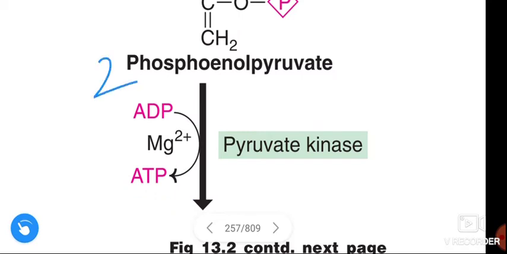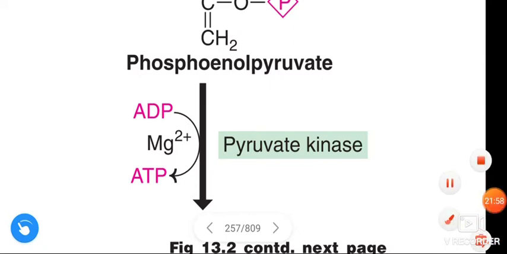Actually, 2 molecules of phosphoenol pyruvate are present from 1 molecule of glucose, so we have to multiply here with 2. From 2 phosphoenol pyruvate molecules, 2 ATP are formed. This is the reaction.